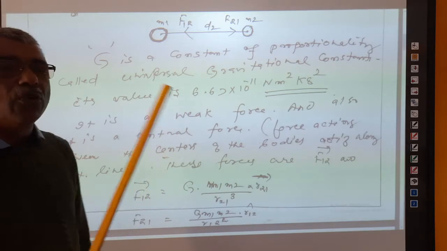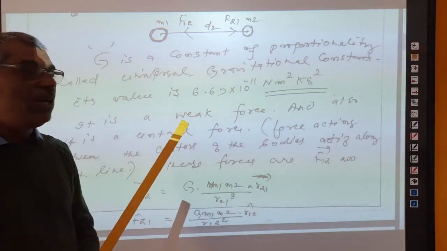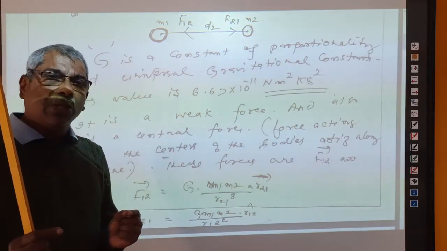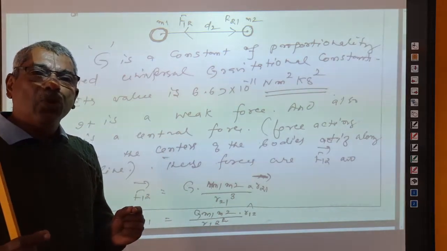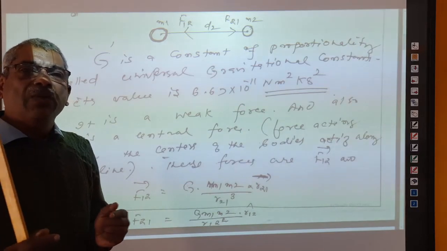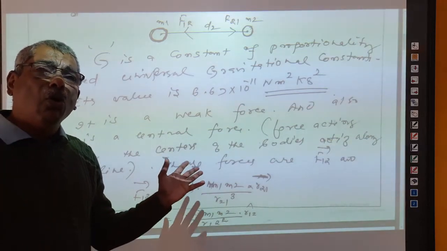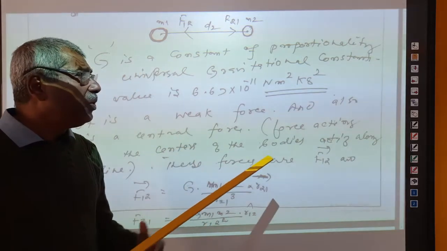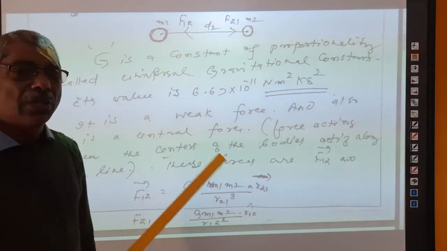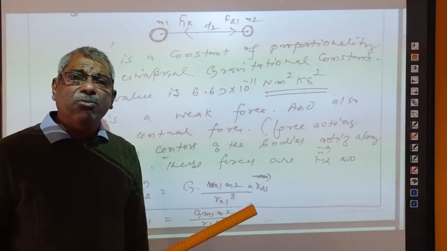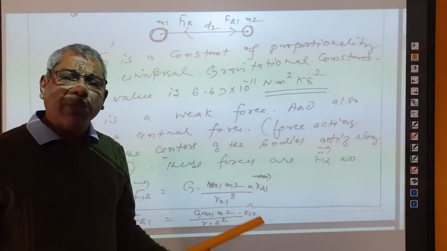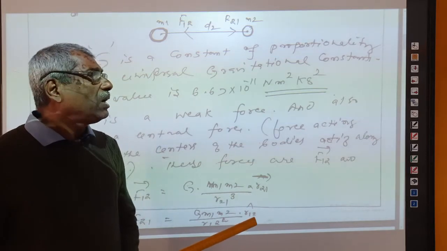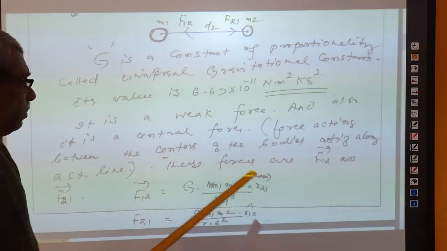So gravitational force is a very weak force, because when two bodies are kept at a distance from each other, they will come closer and closer and will hit each other only after so many years. That is why it is a very weak force. It is not a strong force like electrostatic force or magnetostatic force. Magnetostatic force is a very strong force, electrostatic force is also a strong force, but gravitational force is a weak force.